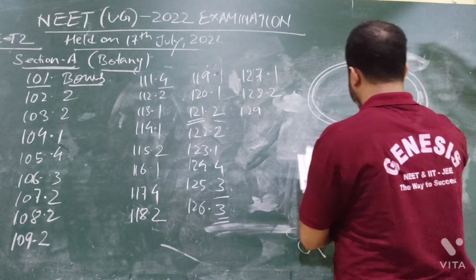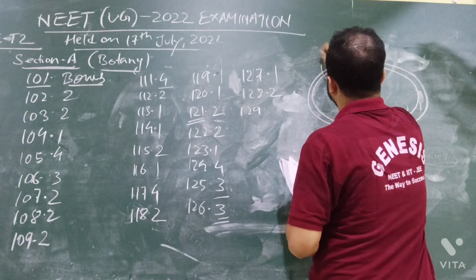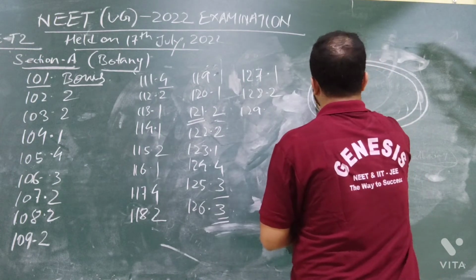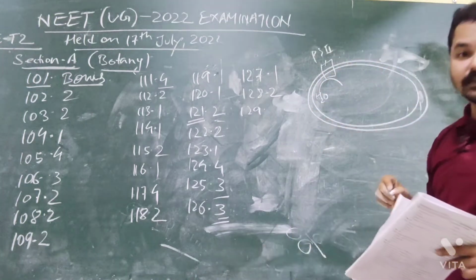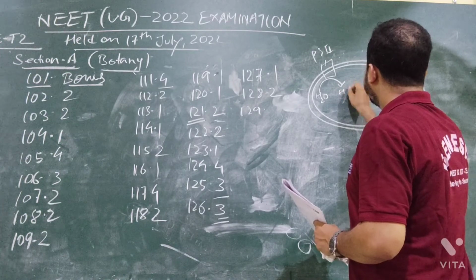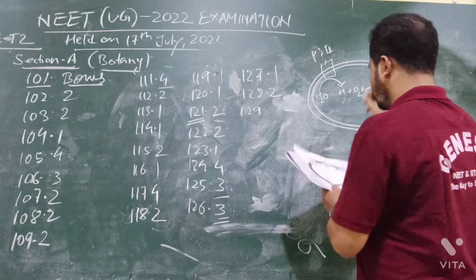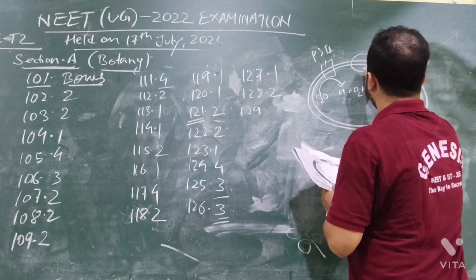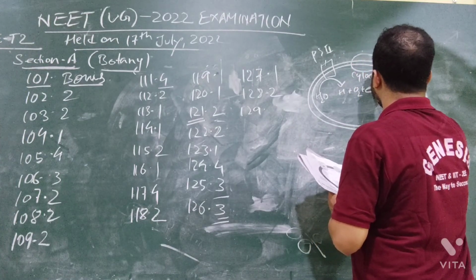In the thylakoid membrane, we will find photosystem 2 here. This is the water. Is it visible? Yes, I think it's visible. Water will be split into hydrogen, oxygen, and electron. This is the cytochrome.